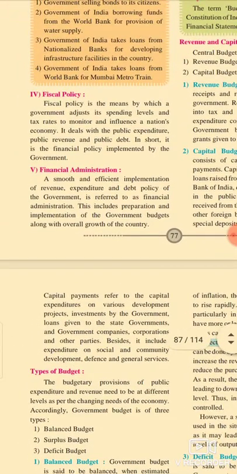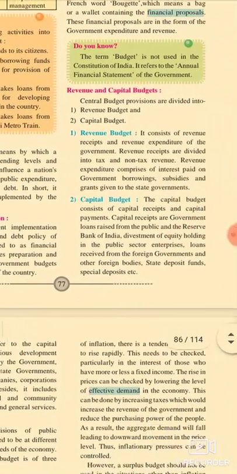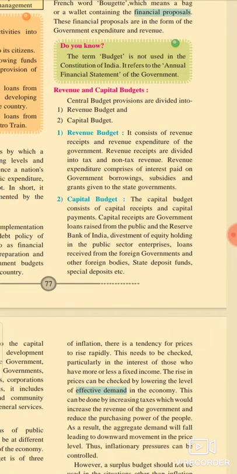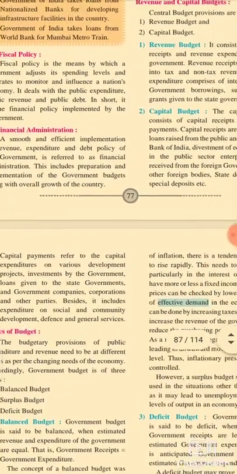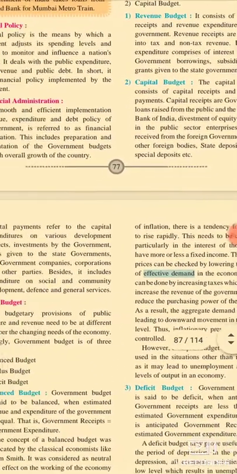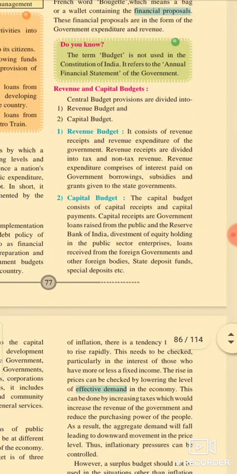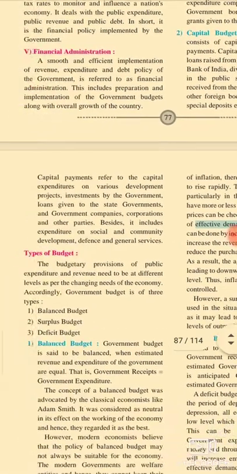I hope, students, you better understood both concepts: the revenue budget, part of revenue receipts and revenue expenditure, and the capital budget, part of capital receipts and capital expenditure. On this concept, a question that can be set is: distinguish between the revenue budget and capital budget, for 2 marks.